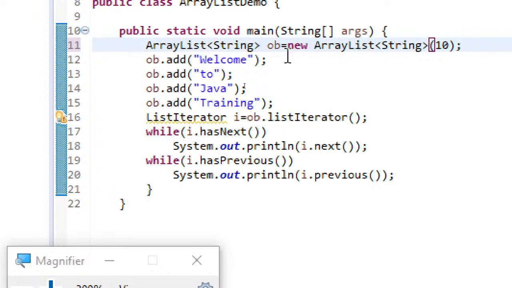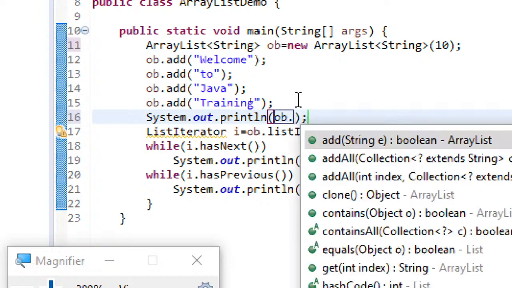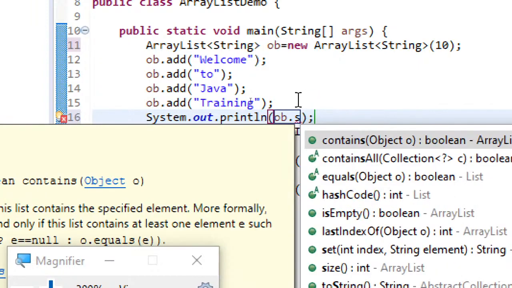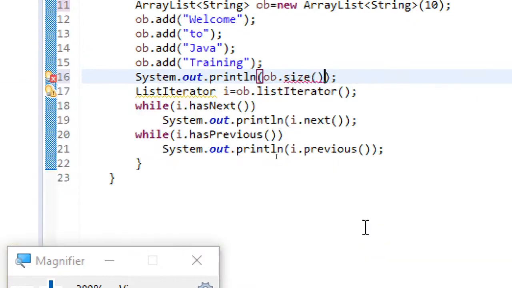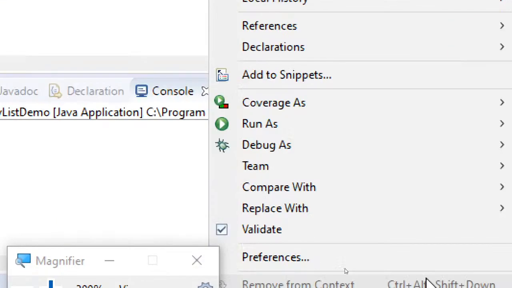That's better. Here we are having this now. So now I'll just display this size, ob dot size. Okay, and let's run this.